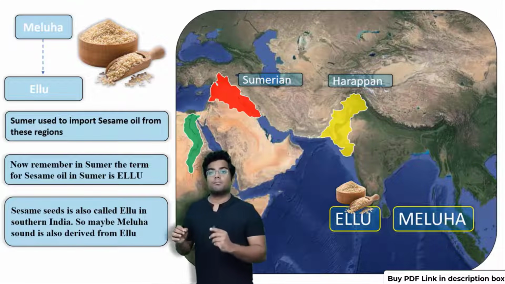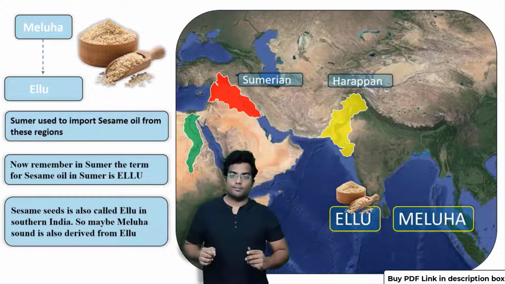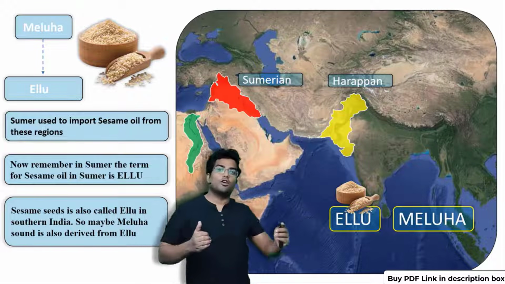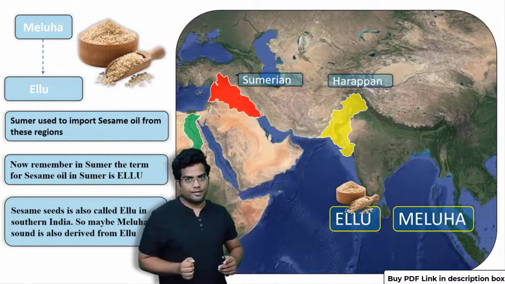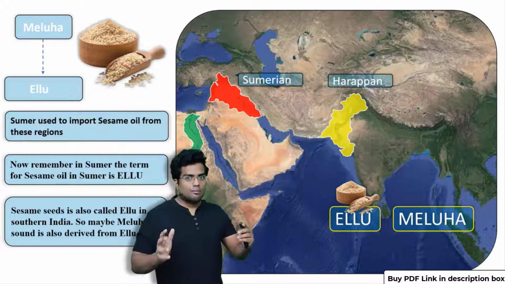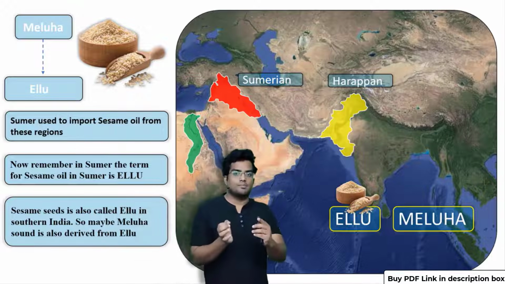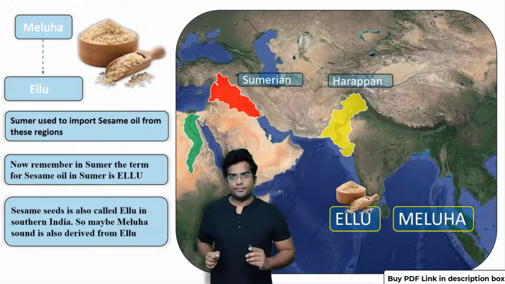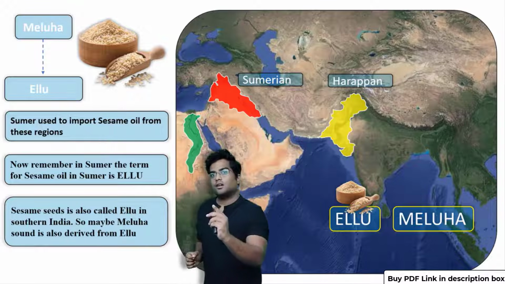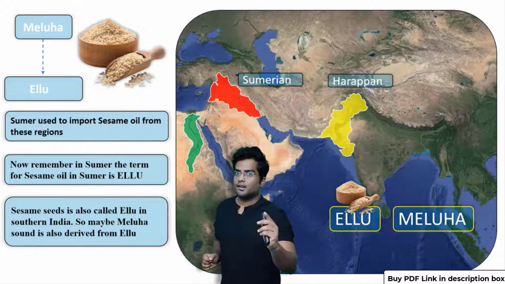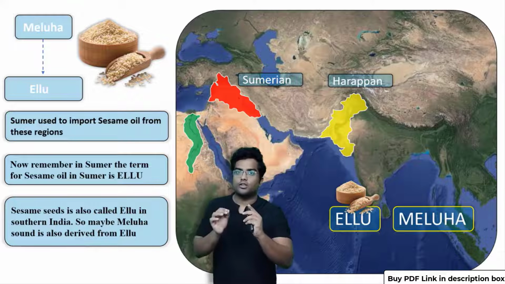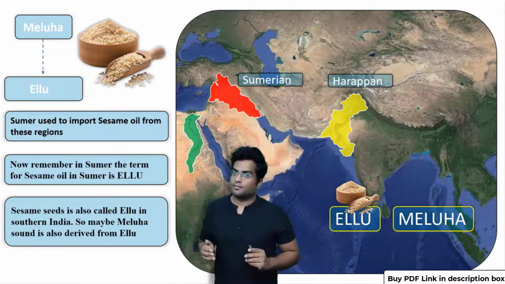Now, Sumer was a big fan of sesame oil. Sumer used to import a lot of sesame seed. Now, the major exporter of sesame seed happens to be India. And maybe a coincidence, but Elu in South India means sesame.